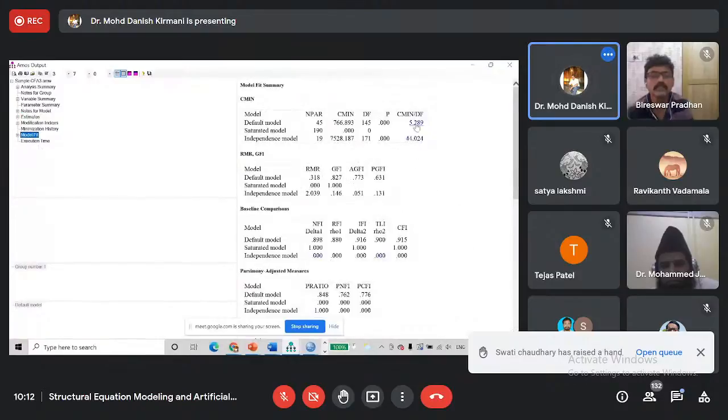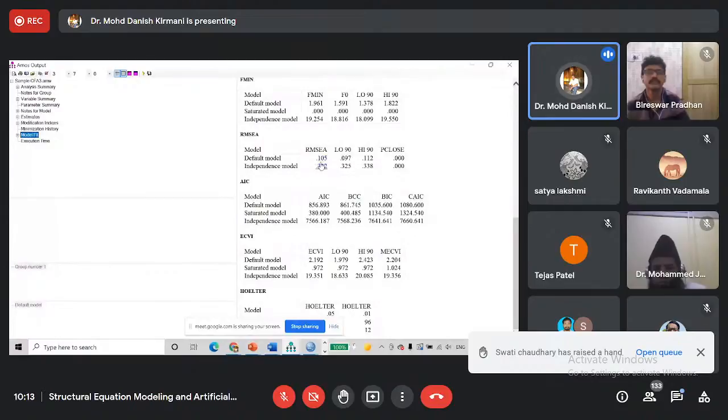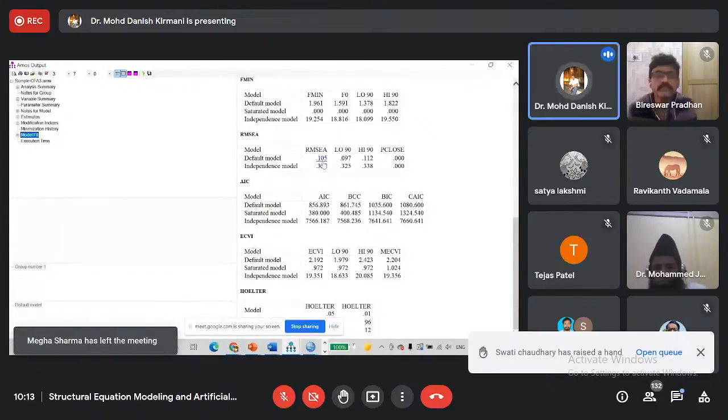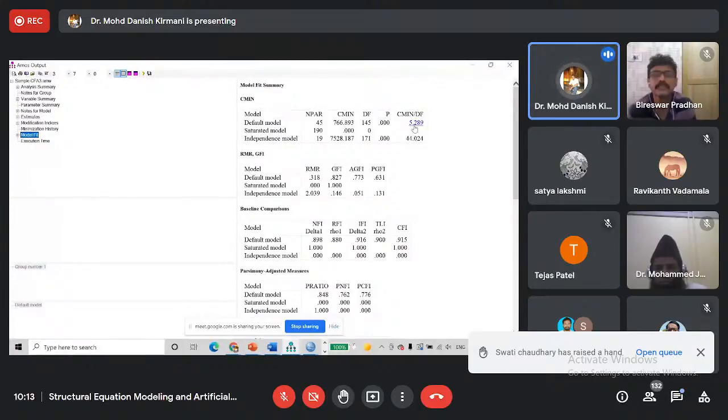So we can see our indices have improved. Earlier it was greater than 6, now it is 5.289. TLI is now acceptable, 0.900. CFI is also acceptable, 0.915. RMSEA is still higher than 0.1, and Cmin/DF is also greater than 5. So again, we will see modification indices.